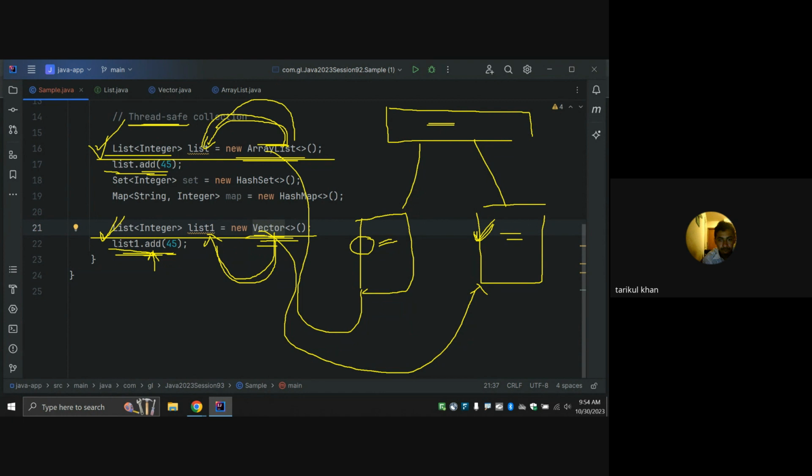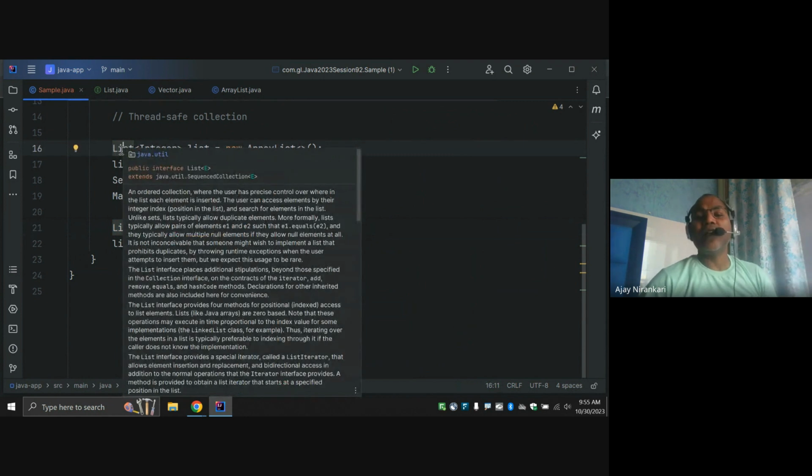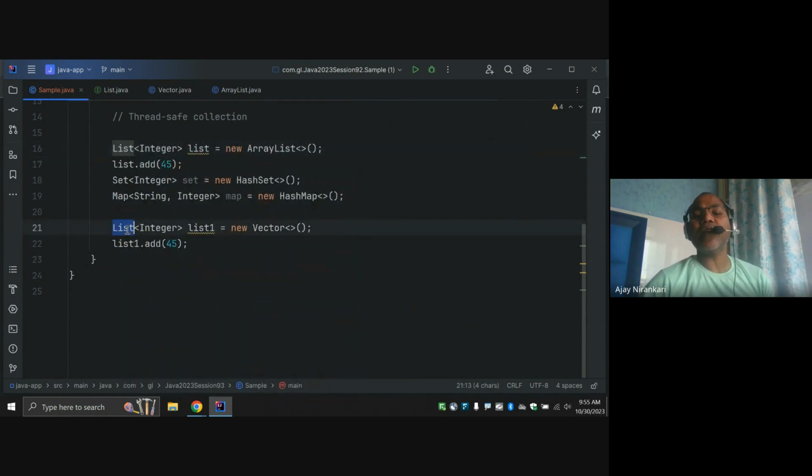So due to the implementation of these classes, I can say this list is thread safe or this list is not thread safe. For only the list interface, I cannot say this is thread safe or not thread safe, because this interface is a contract that just gives some method signatures. Anyone can implement these methods. So here ArrayList is one implementation, Vector is another implementation. So this is the thread safe collection.